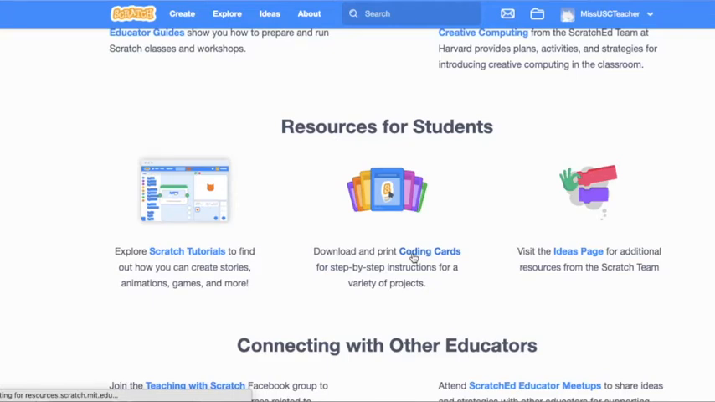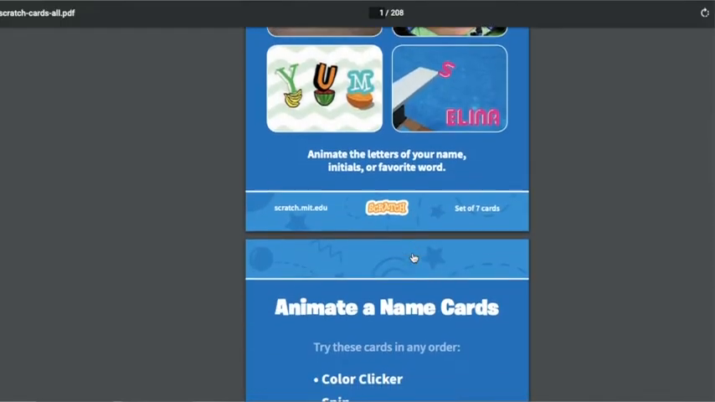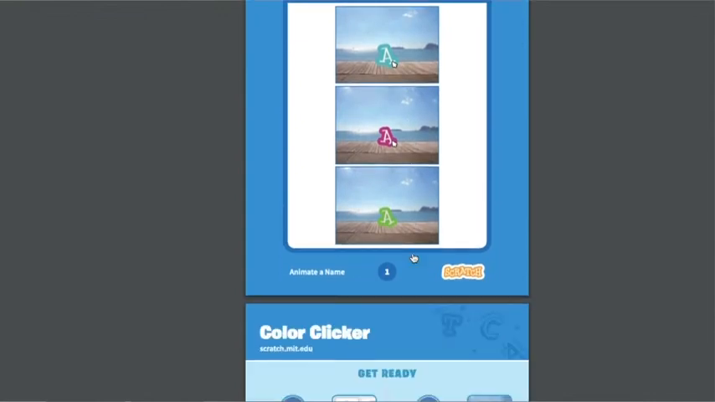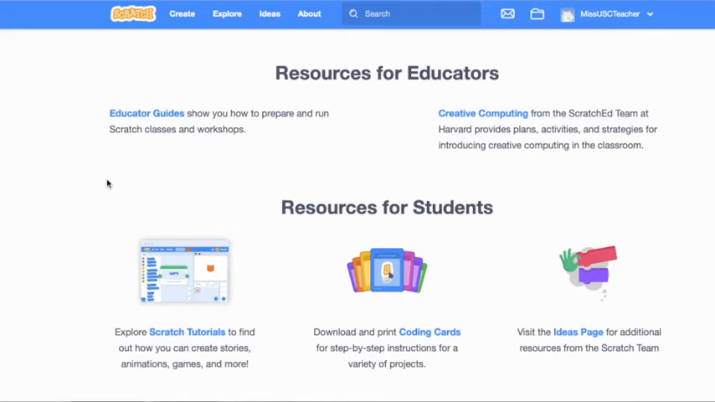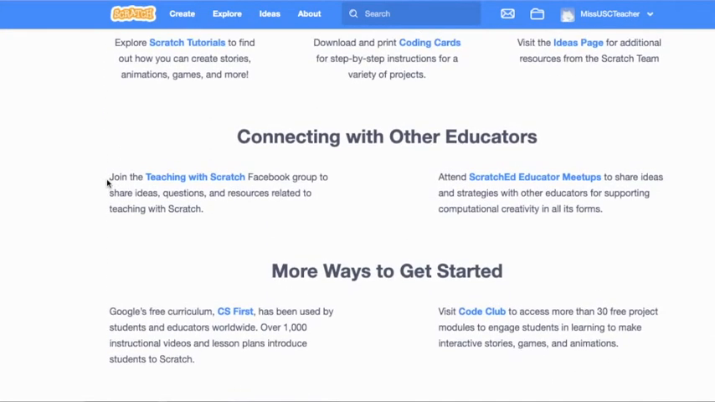There is a link to printable coding cards, which are another version of the tutorials, but some students might find a physical instruction list easier to follow, which caters to the diversity in the classroom. And then Scratch goes the extra mile and provides a link to the Teaching with Scratch Facebook page, so we as educators can develop our personal learning network and share our Scratch ideas with other teachers.